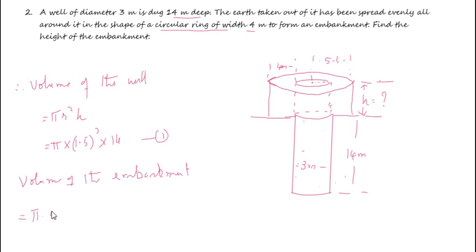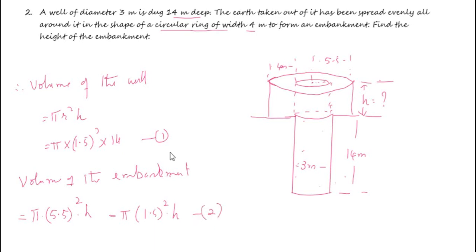R square is 5.5 whole square into h, minus pi into the radius of the smaller cylinder, that is the well itself, that is 1.5 whole square into h. So this difference of the two volumes gives the volume of the embankment, which is equal to the volume of the soil dug from the well.